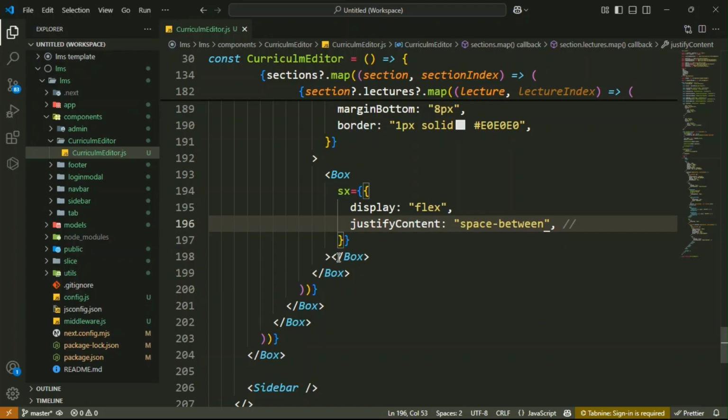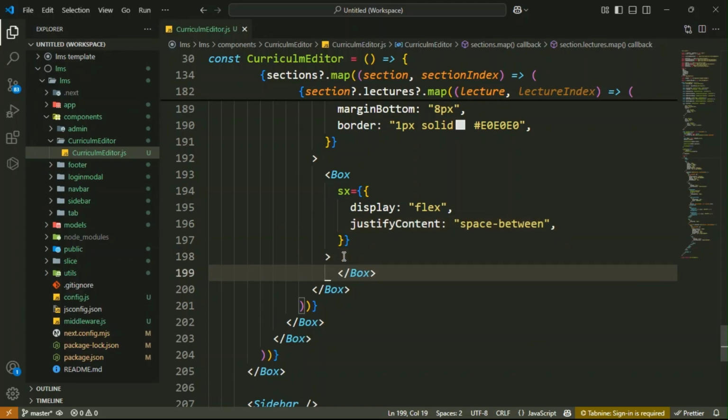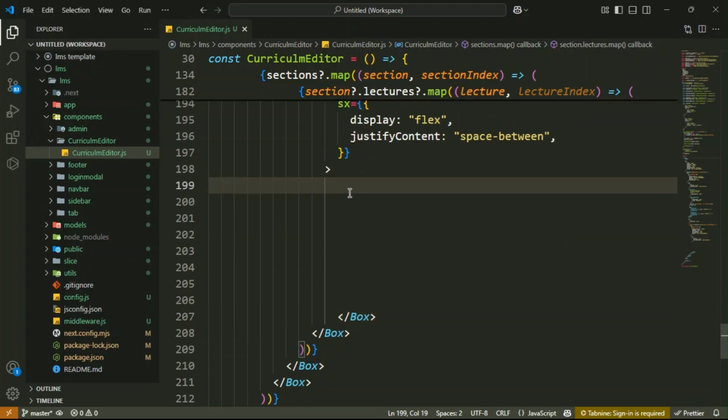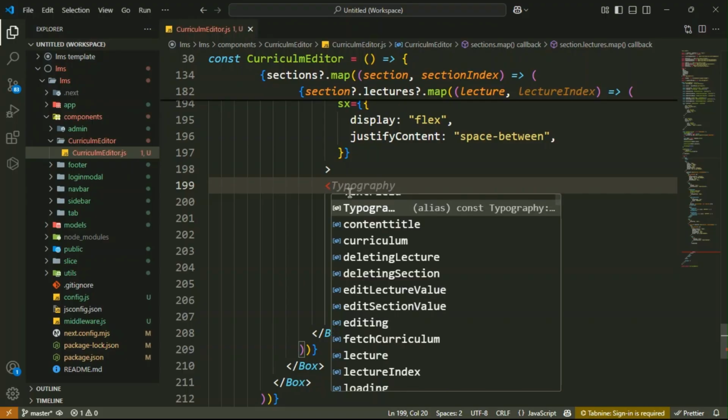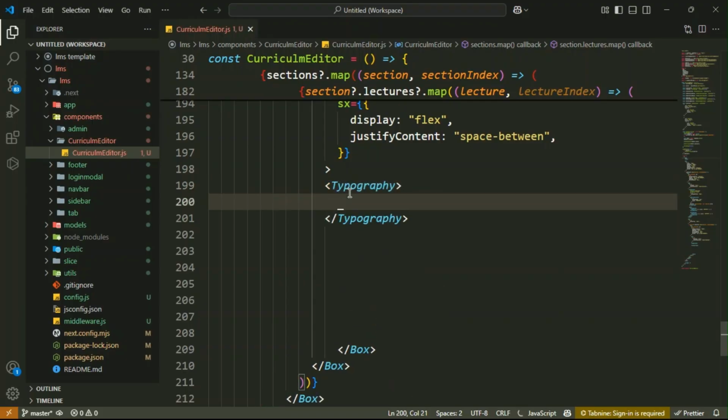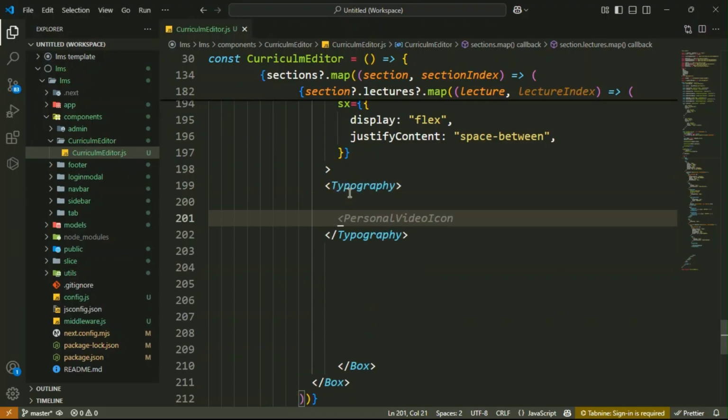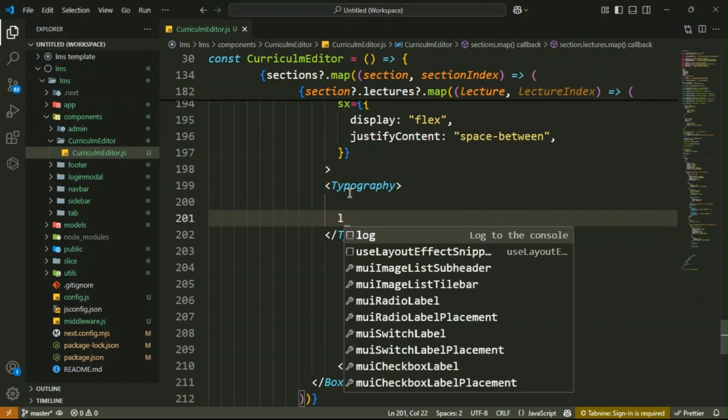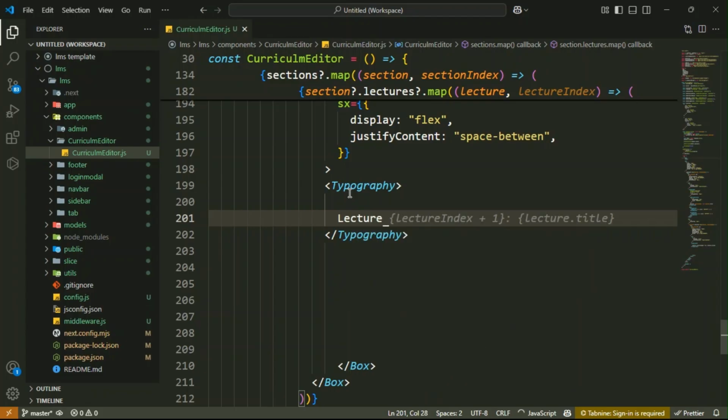And then inside it you have your typography component. Basically inside it you will display your lectures. Got it? So inside it, that is your typography component. Then inside it you have to display your lecture. And this is your lecture, guys.